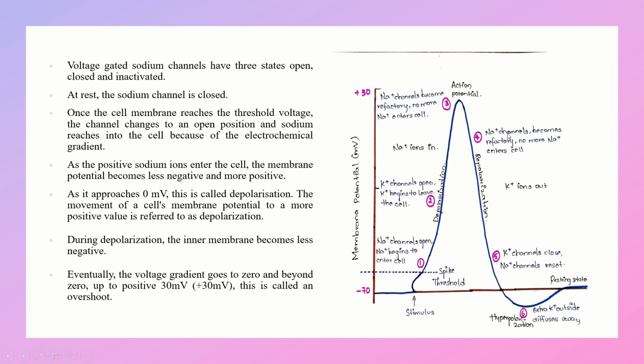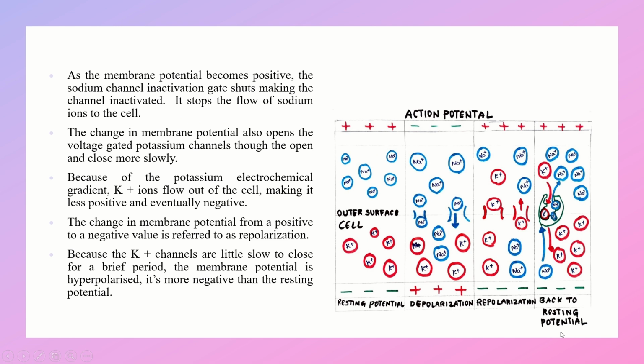And the fourth one is sodium channels become refractory, no more sodium enters the cell, and potassium channels close, channels reset. And the sixth one is hyperpolarization, extra potassium outside diffuses away.